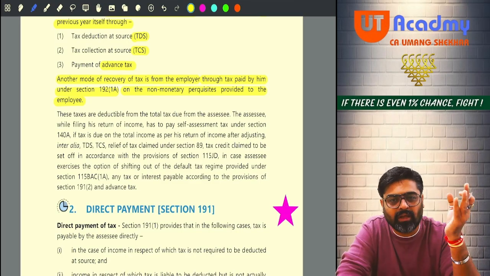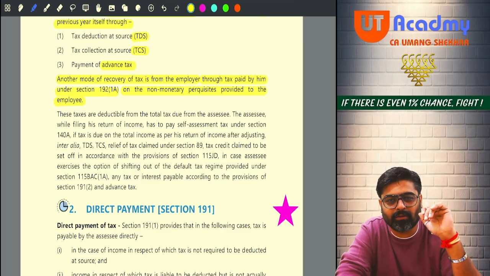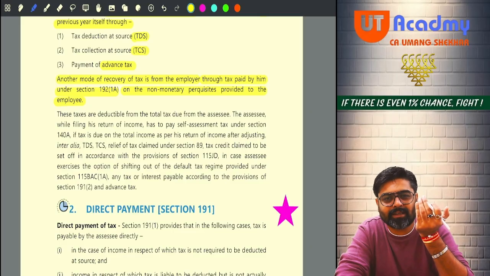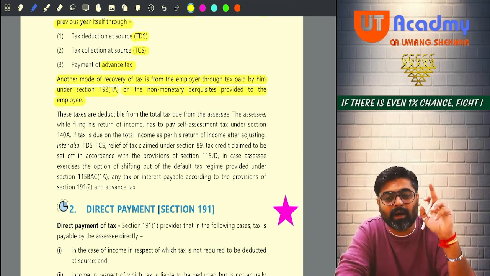But sometimes you tell your employer, take the house keys, take the car keys, take the servant also. I don't want all these benefits from you. Give me cash. So your employer tells you, no, you are not supposed to vacate the house, take the car also and take the servant also.